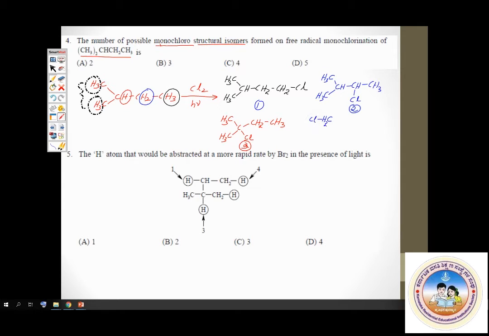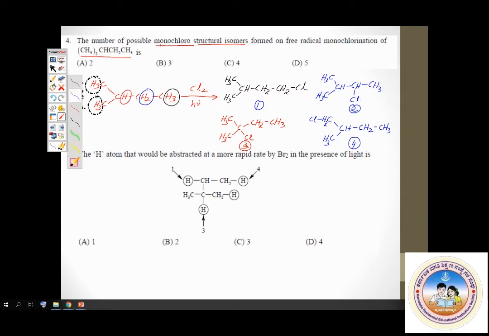Students, please carefully observe this. The number of monochloro compounds you get depends on the number of different hydrogen atoms present. These 3 hydrogen atoms marked here, when replaced, give compound 1. These 2 hydrogen atoms indicated in blue, when one is replaced by chlorine, give compound 2.